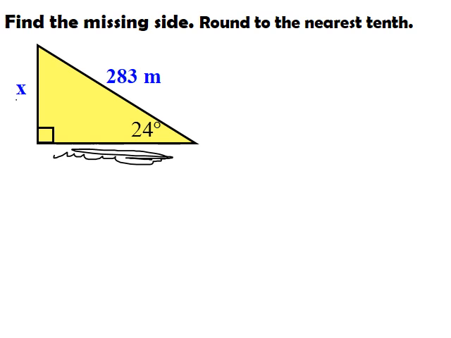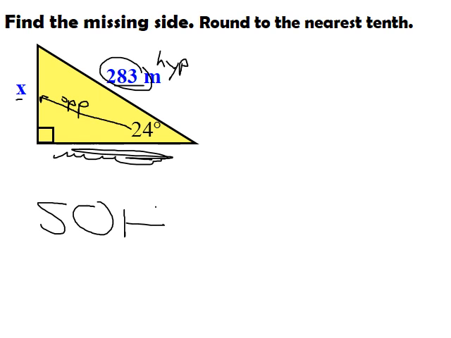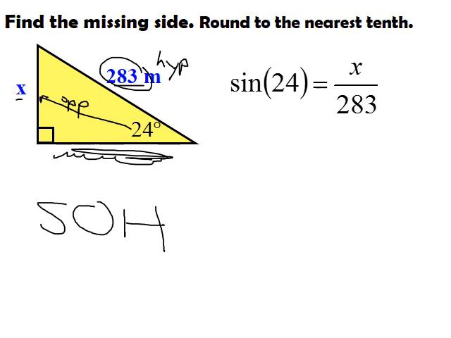What we're dealing with is we've got an X and we've got a 283. That 283 is going to be across from our right angle, so it represents our hypotenuse. You'll notice that our angle 24, if we go straight across from it, we have something that would be opposite. So we've got an opposite side and a hypotenuse here. Let's not forget SOHCAHTOA: sine is opposite over hypotenuse. So the sine of 24 is going to be equal to opposite over hypotenuse. Our opposite is x. Our hypotenuse is 283.